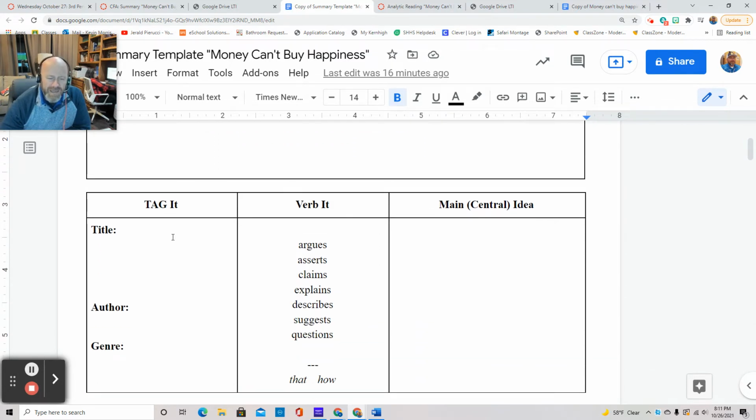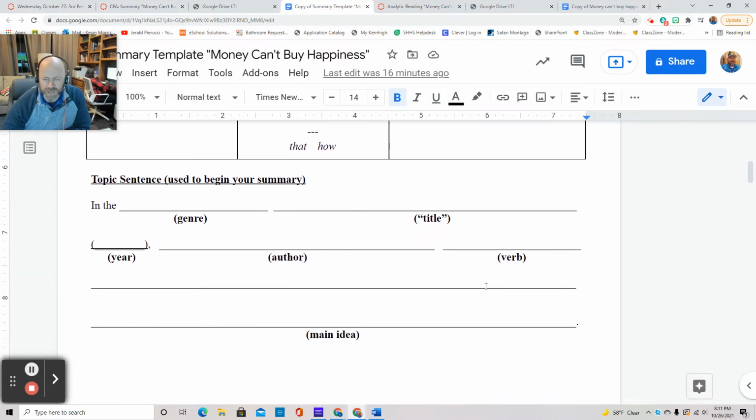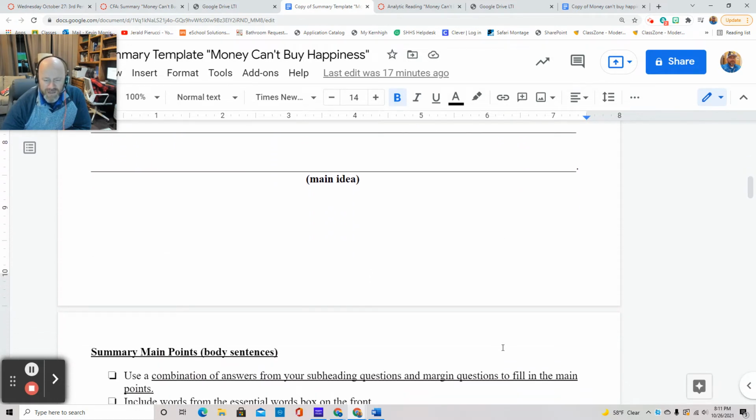Remember to tag it: title, author, genre, verb it. Remember, we're creating our topic sentence. So the article, the author, the genre, he or she claims, explains, suggests, pick one of those verbs, and then give your main idea. Okay, and here's your sentence frame to build that topic sentence. Then we get into our supporting evidence.